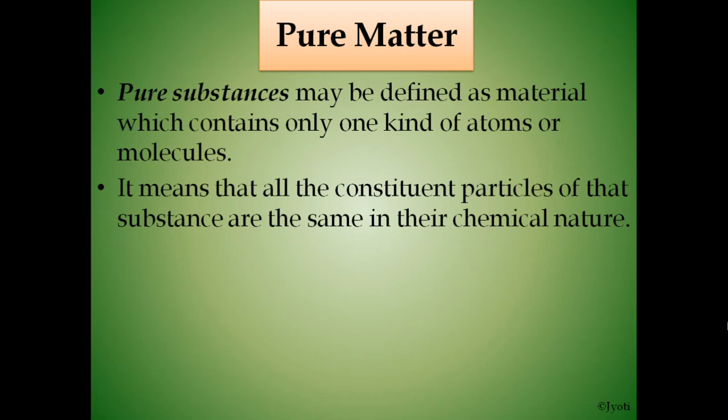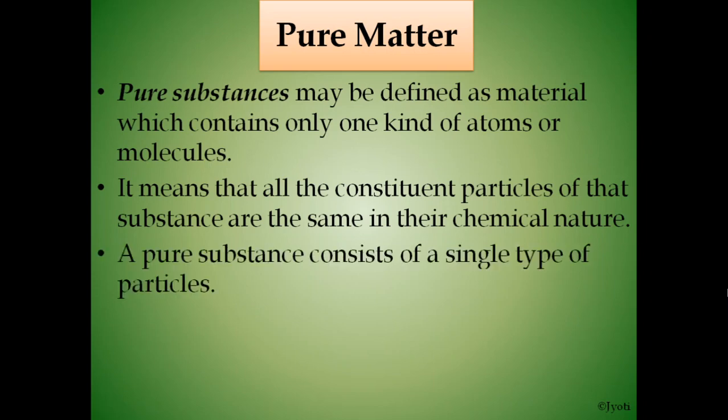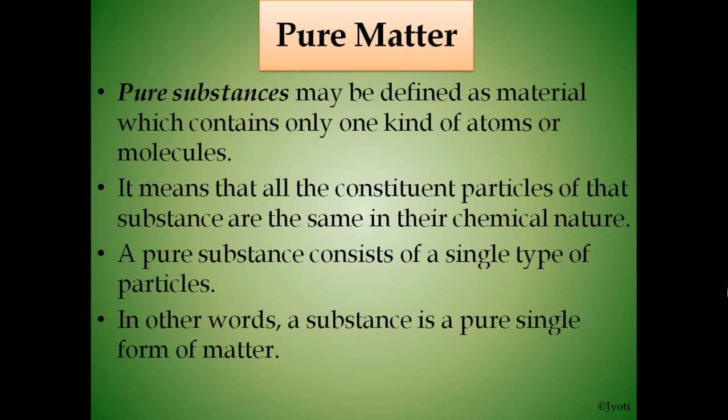It means that all the constituent particles of that substance are the same in their chemical nature. A pure substance consists of a single type of particle, as I have shown you in the copper pot. In other words, a substance is a pure single form of metal.